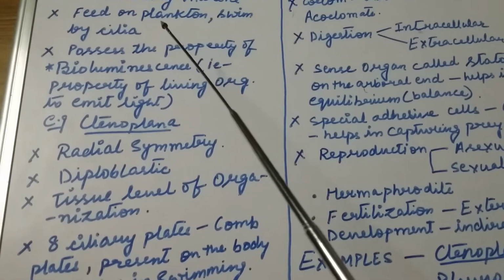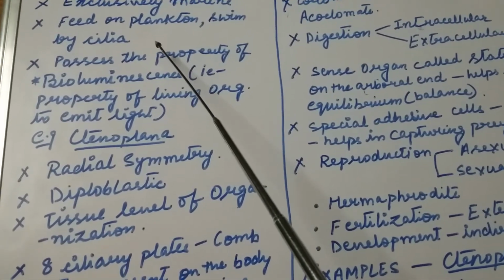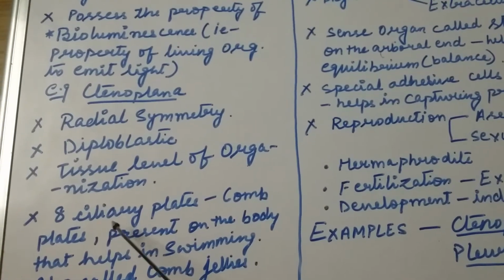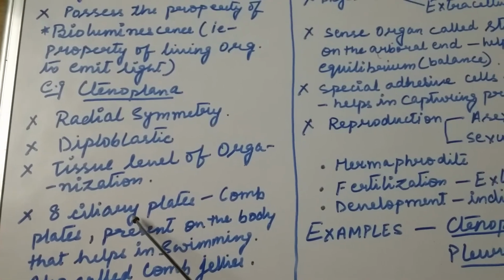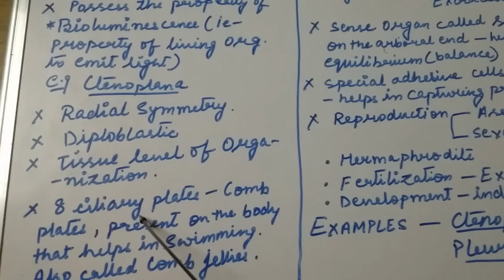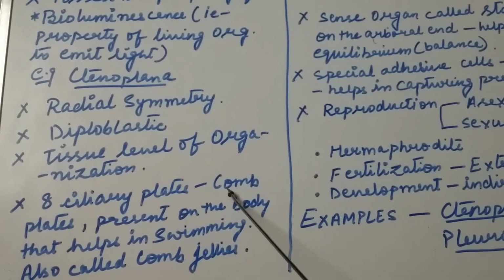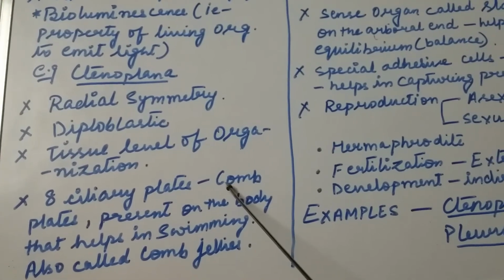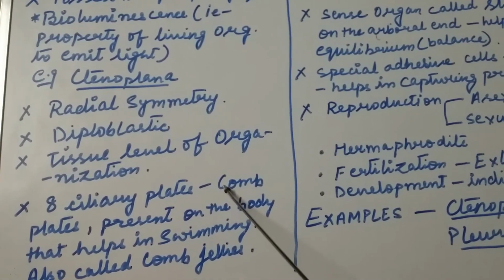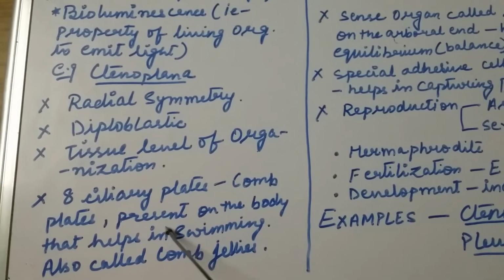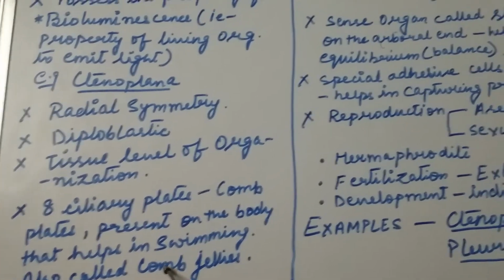As we have already said, they swim with the help of cilia, so there are 8 ciliary plates present on the body of Ctenophora, which are called comb plates, and these comb plates help in swimming. Because of these comb plates they are also called comb jellies.